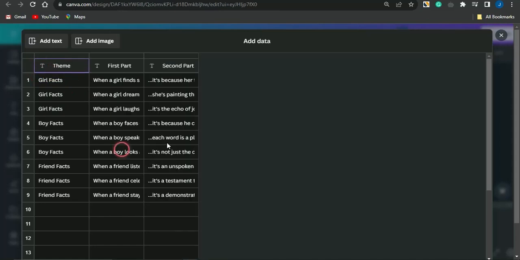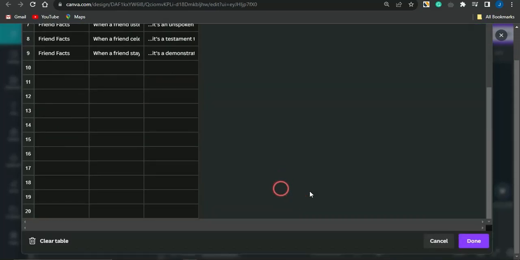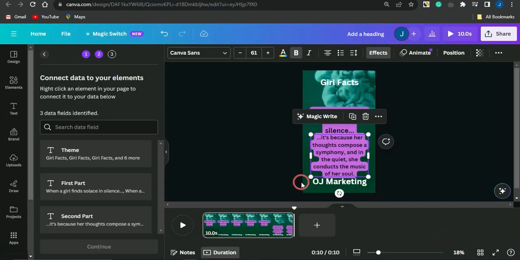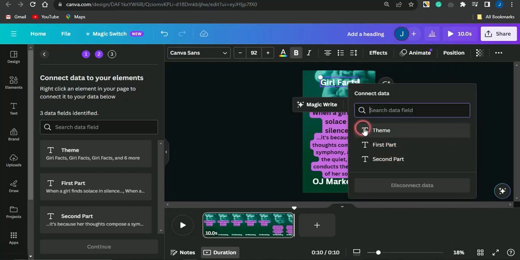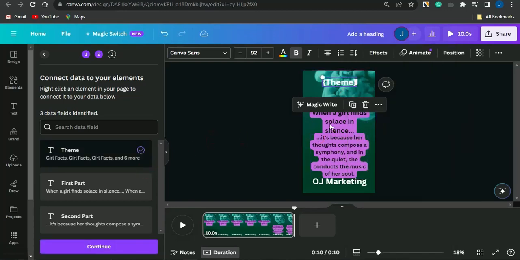Once you paste that in right here, you can see everything has actually been added. You then want to just simply go down to the bottom and click on done. If I do click on done, that has actually been inserted. For this section that actually says girls fact, you want to just highlight that, click on that, select connect data, and select the team section. When that has been selected, you can see that this indicates that it has been selected.